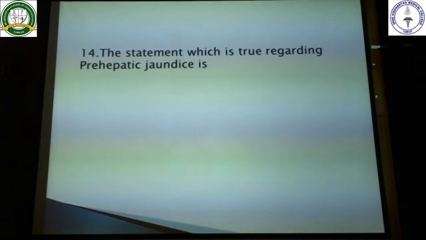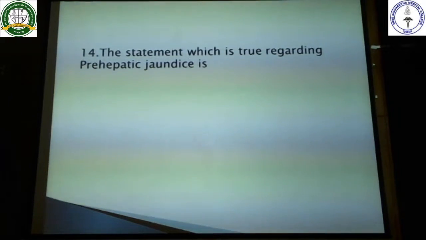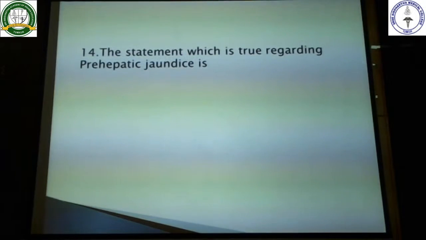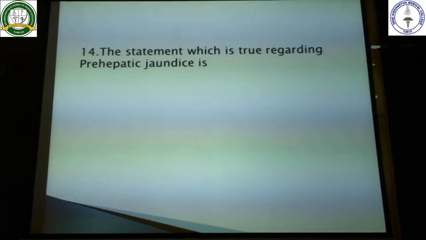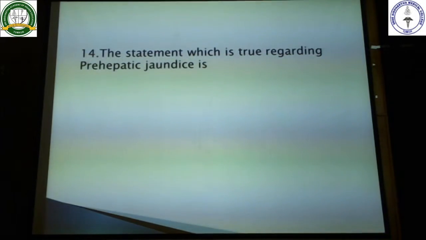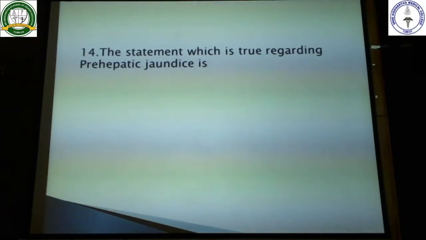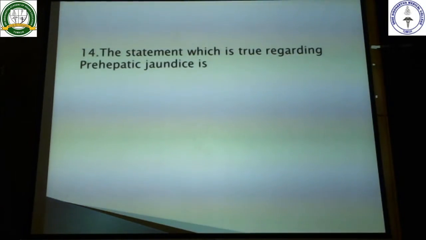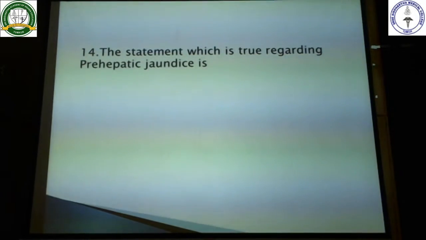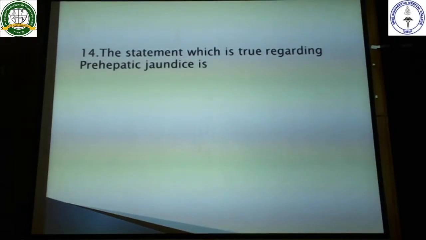So here normally what happens, RBCs are destroyed after 120 days, and as a result the hemoglobin is released. The hemoglobin is finally broken down, and the bilirubin is released. This bilirubin is an unconjugated bilirubin, right? This unconjugated bilirubin binds with the transport protein albumin, and it is brought to the liver, and in the hepatocytes it is conjugated, right? So this is all the process which is happening, and once it is conjugated, it is released into the bile, and that again goes into the second part of the duodenum, and the further things are happening. Now here we are talking about prehepatic jaundice.